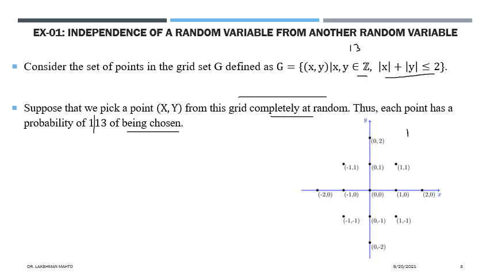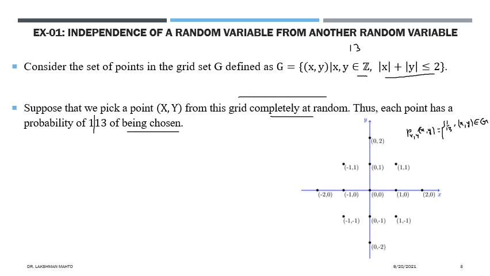So the joint probability would be equal to 1 by 13 if x, y is coming from the grid G. If x, y is not coming from the grid G, the joint probability takes the value 0, and hence it satisfies all the properties of a probability mass function.